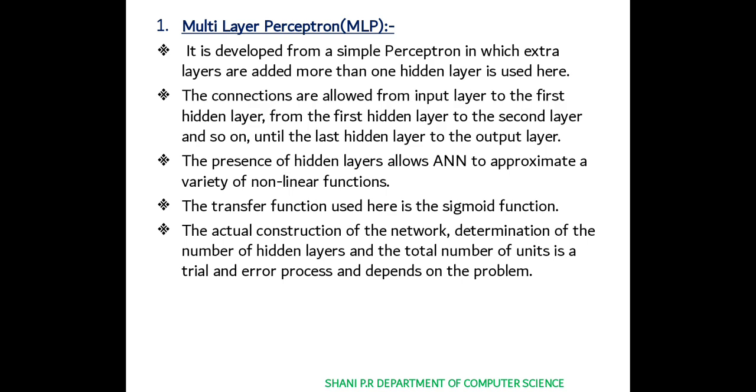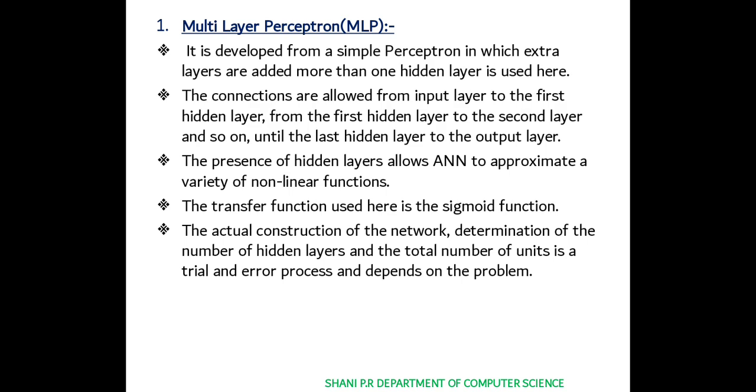The presence of the hidden layers allows the artificial neural network to approximate a variety of non-linear functions. It uses transfer functions, which can be sigmoid or logistic, linear, and hyperbolic functions. So it can use any nonlinear functions. The transfer function used here is the sigmoid function. So in the multi-layer perceptron, it uses the sigmoid function.